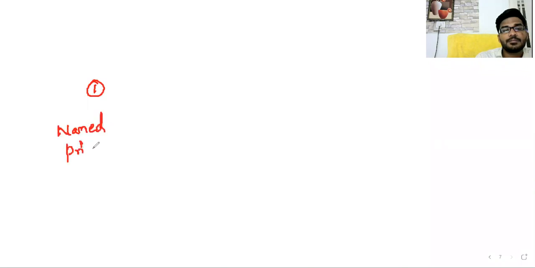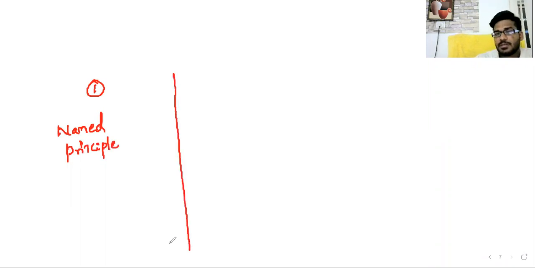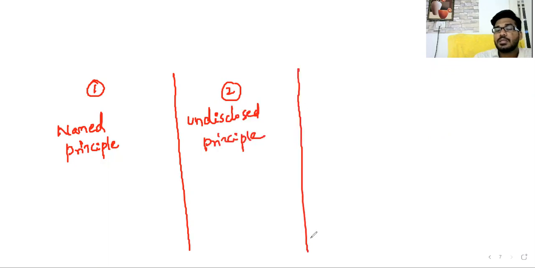So listen. The first case is nothing but a named principal. Second case is nothing but an undisclosed principal. Third case is nothing but a disclosed principal.